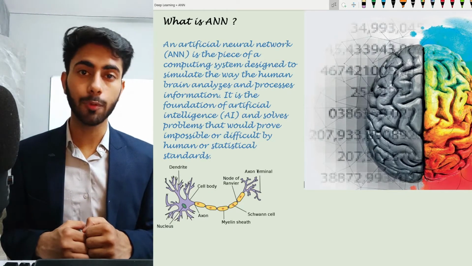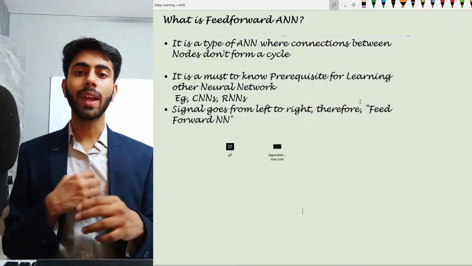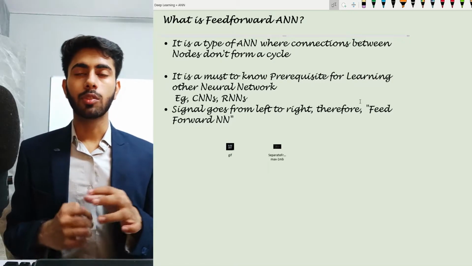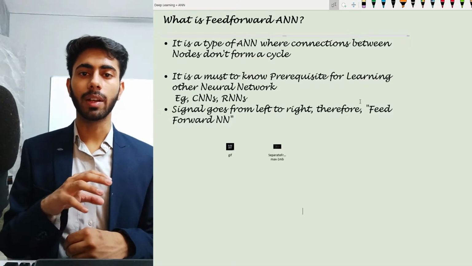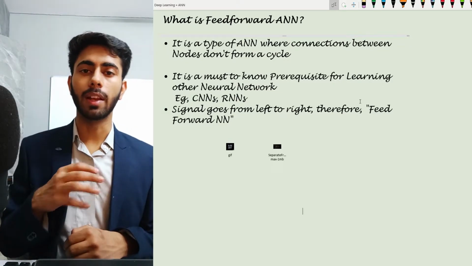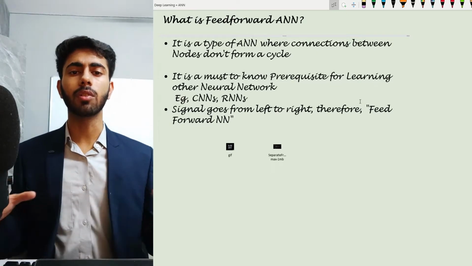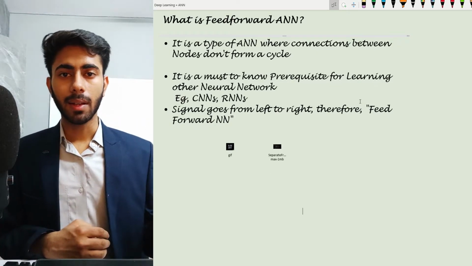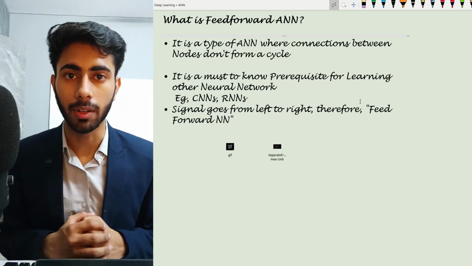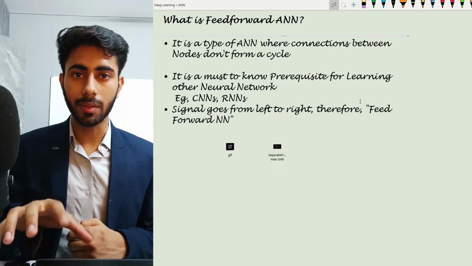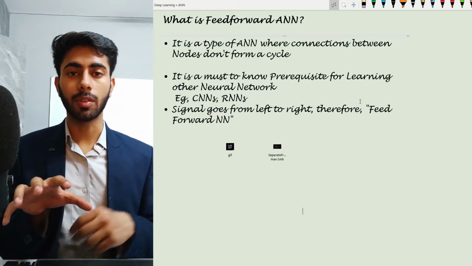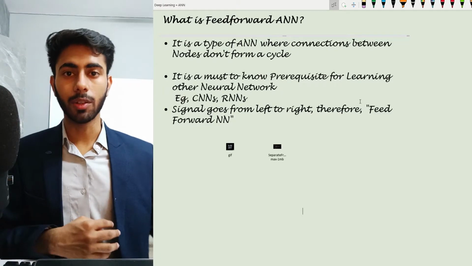Now let's talk about feed-forward artificial neural network. So feed-forward ANN is a part of artificial neural network. In the later stages, when you will be learning about other kinds of complex neural networks, like CNNs, RNNs, and every other neural network, whatever you learn there, your base is going to be artificial neural network, and especially feed-forward artificial neural network. If you don't have this base, if you don't know the concepts of ANN, you won't be able to understand the concepts of CNN and other neural networks.